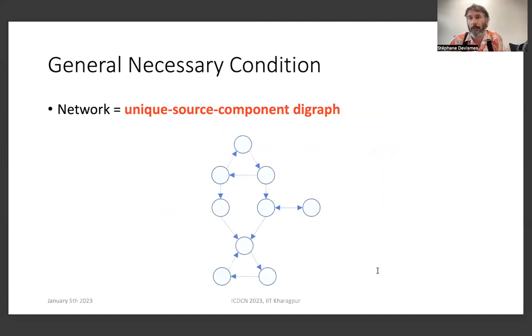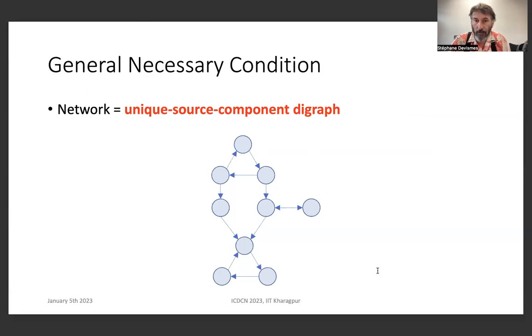First, we start with a general necessary condition. By general, we mean it's a condition that must be fulfilled by every self-stabilizing unison algorithm in these networks. And the condition says that an algorithm can stabilize only if the network is a unique source component DAG. What is a unique source component DAG?